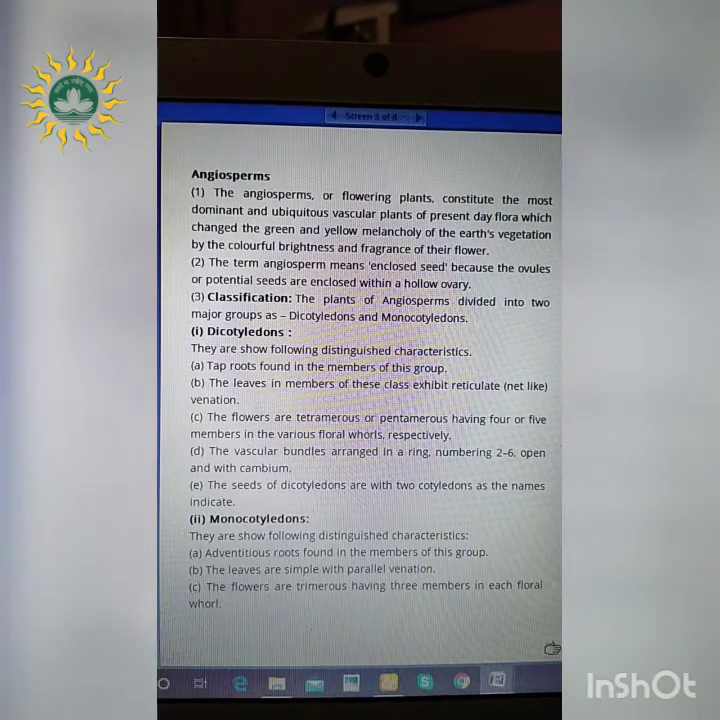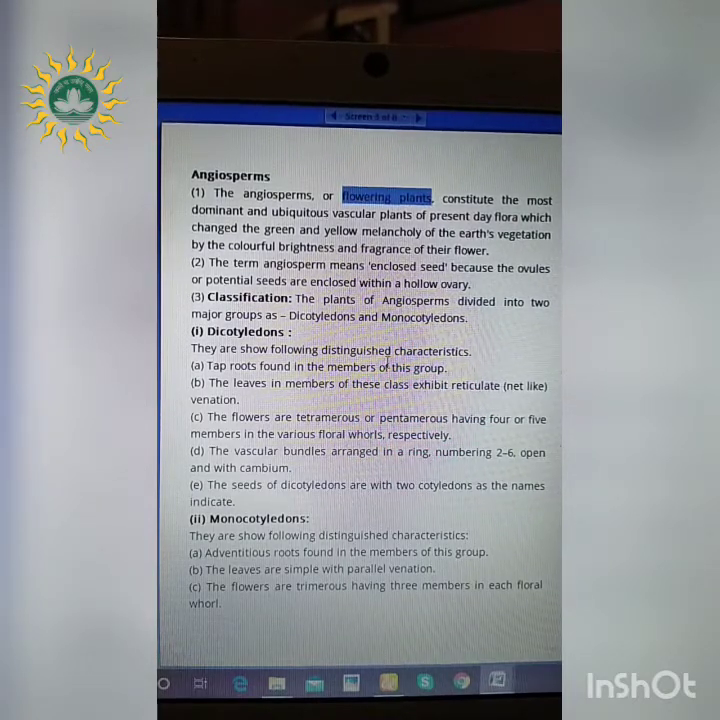Next, we will move on to another type of phanerogam, that is angiosperms. So what are these angiosperms? These angiosperms are the specific flowering plants which we can see in our surroundings. They have a colorful brightness and the flower has a specific fragrance also.